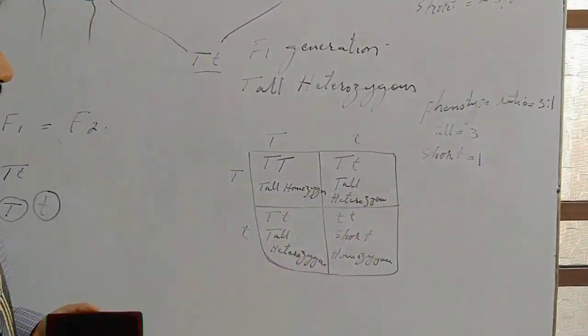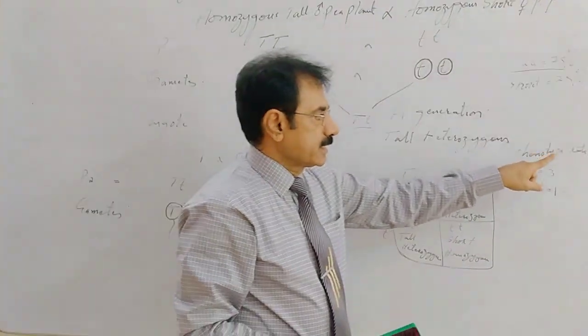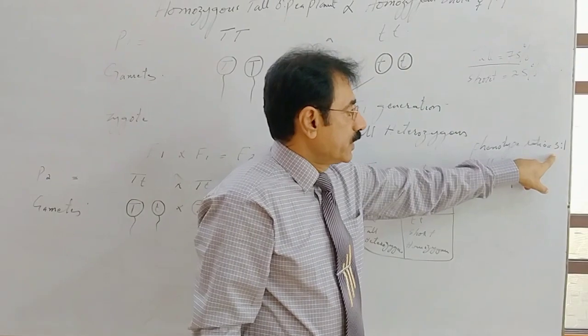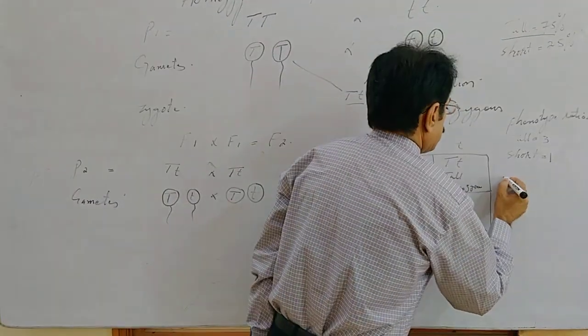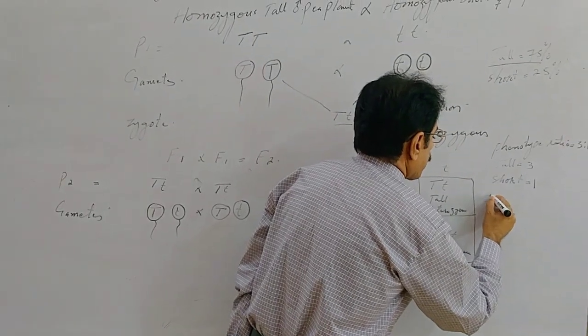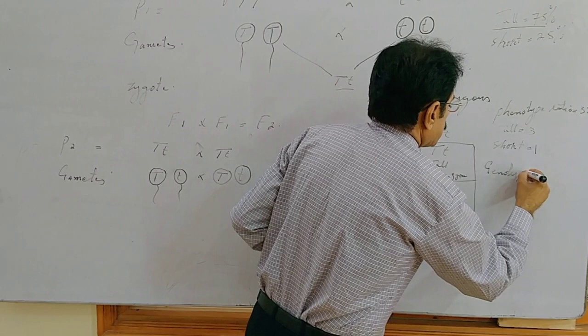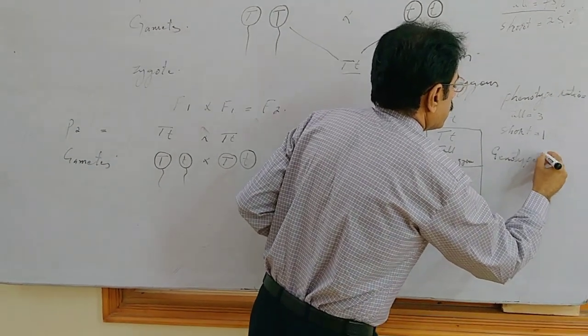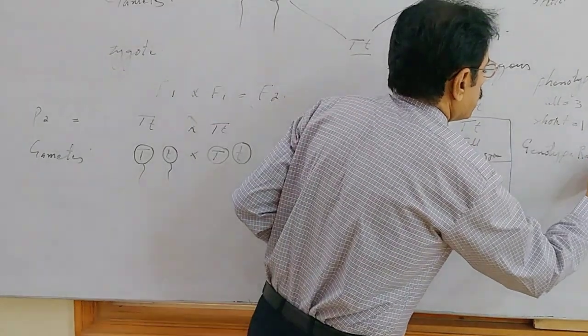In each and every character, the phenotype ratio is near about 3 is to 1. Let us see genotype ratio.